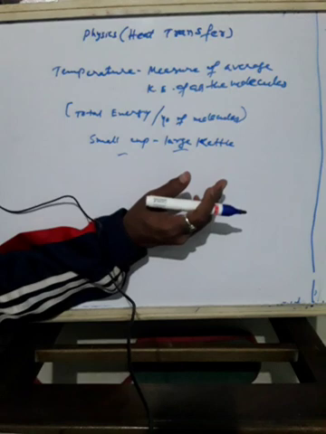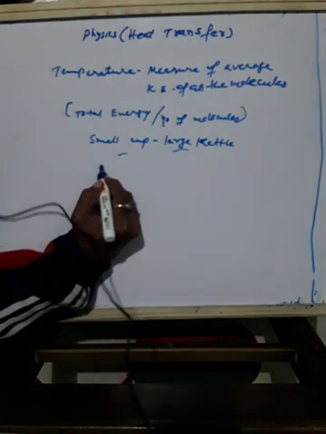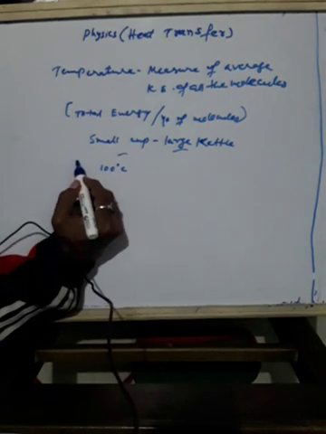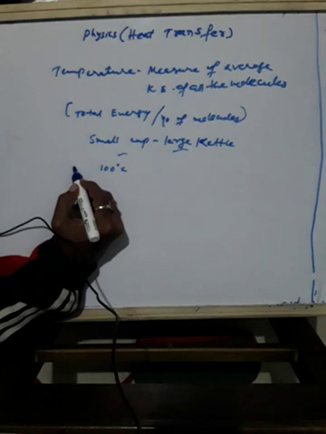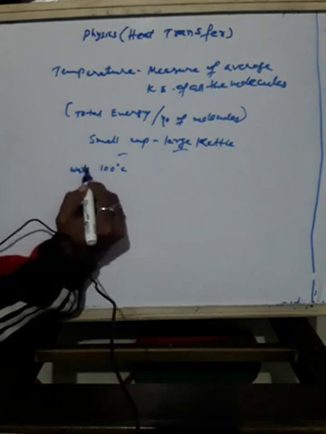Or, a small cup of water at 100 degrees is at a higher temperature than a bucket of cold water at 30 degrees Celsius. Suppose the water is at 100 degrees.